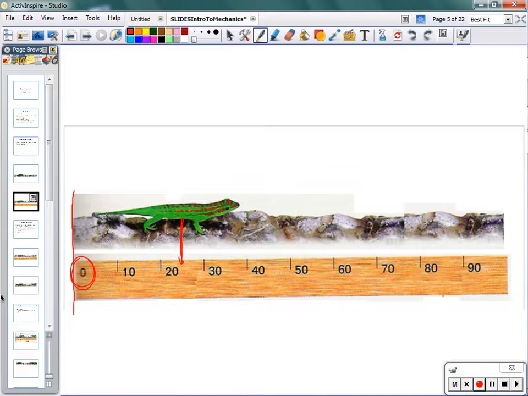So, in this case here, we can describe the location of this gecko as, let's say, 24 centimeters away from the reference point. Now, you may think to yourself, wait a minute. There's a lot of places that could be 24 centimeters from the edge of that ruler, which we have deemed our reference point. And that's true. So one thing that we do when we're starting off our study of motion, when we're introducing mechanics, is we limit the possibilities. And that's what we're going to do here to start off in this little section.